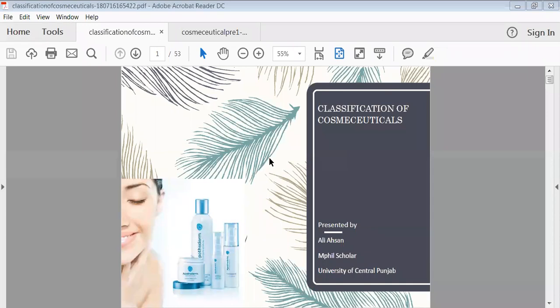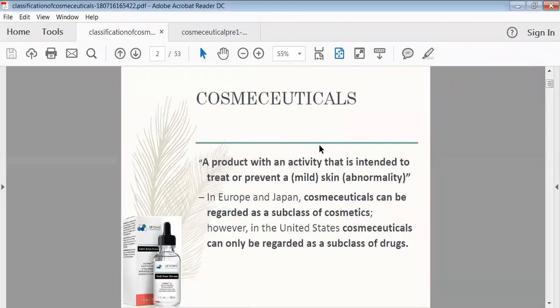Classification of cosmeceuticals. We will see the differences between cosmetics and cosmeceuticals, as well as the exact meaning of cosmetic and cosmeceuticals. Now, cosmeceuticals can be defined as any kind of cosmetic or any kind of product with an activity which is intended for treatment or prevention, especially for the skin. So that will be called a cosmeceutical, and cosmeceuticals can be termed as a subclass of cosmetics. So it is called another part of your cosmetics.